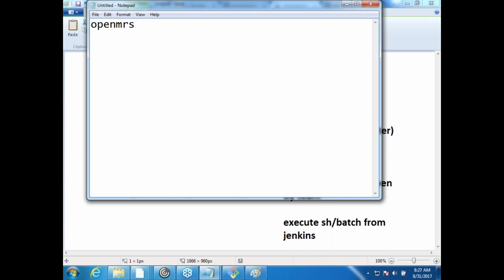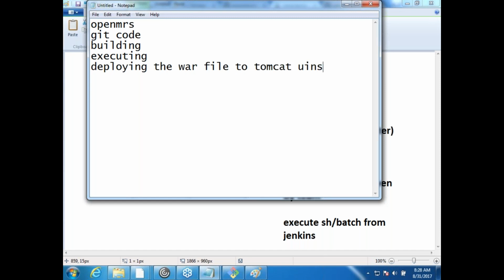What is going to be our practice session is, we will be taking the Git code, building this code, executing the tests, and after that, deploying the war file to Tomcat using a shell script.